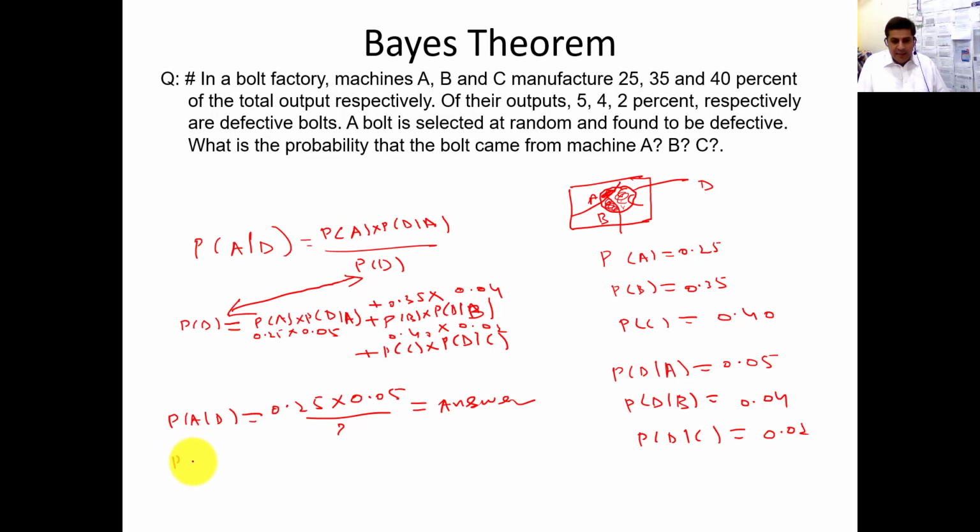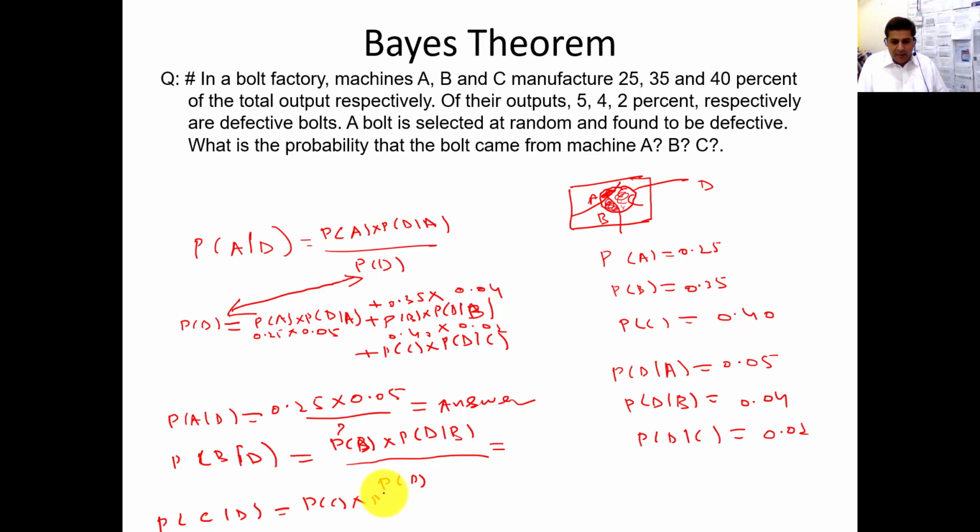Similarly, if you want to calculate probability of B given D, you will write probability of B into probability of defective given B, divided by probability of D, which we already calculated, so you will get the answer. Similarly, probability of C given D is probability of C into probability of D given C, divided by probability of D, so you will get the answer to this question.